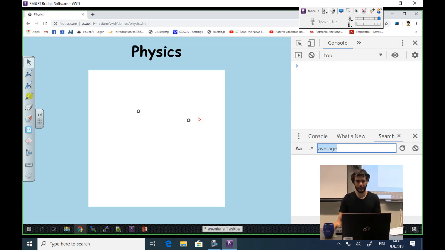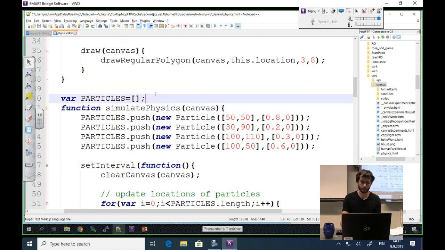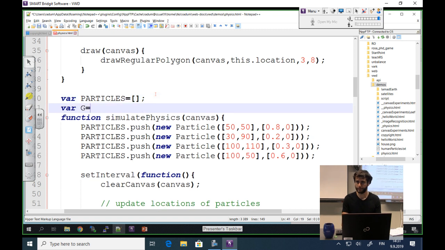Okay. Now last time we also experimented with gravity, right? So gravity is a vector. It goes 0 horizontally. If we are thinking about this classroom, gravity doesn't push me that way or that way. It just pushes me down. So let's put it to 1.